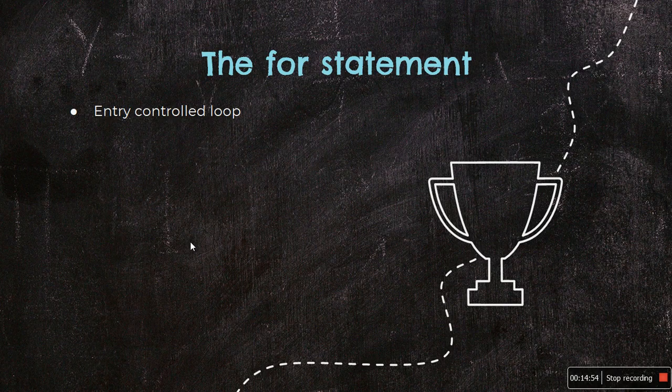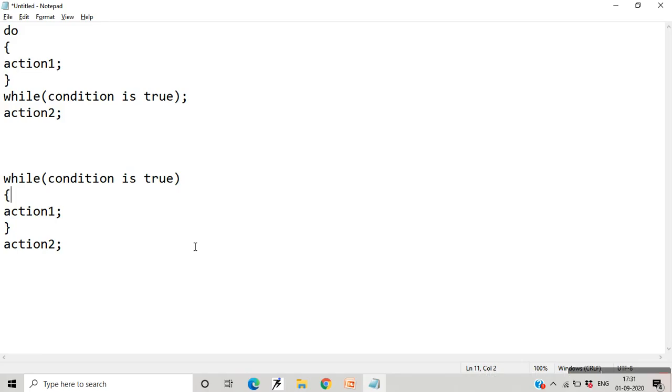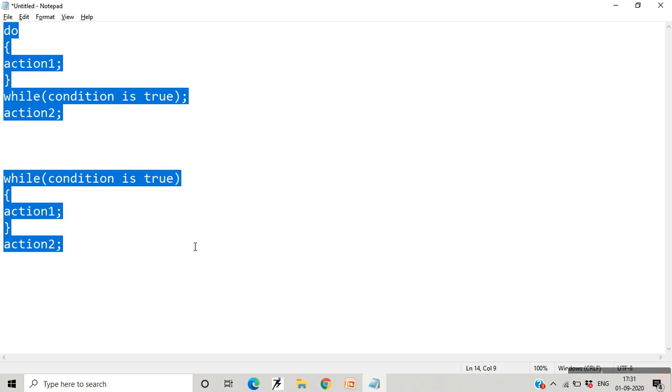Now let us move on to the next type of statement, that is the for statement. It is an entry control loop, as is the case with the while statement, and it is used when an action is to be repeated a predetermined number of times. When you know how many times you are supposed to repeat a particular statement, then you can use a for statement. Let me show you the syntax for the for statement.